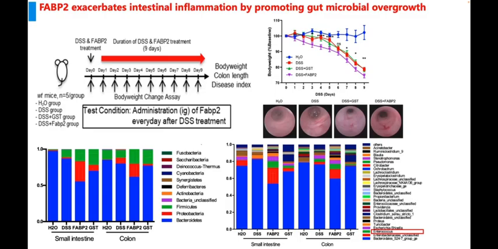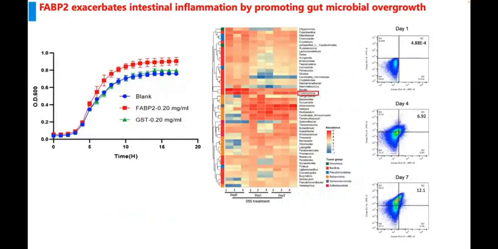Then the 16S rDNA sequencing revealed FABP2-mediated dysbiosis, particularly an increased abundance of Enterococcus species. Our in vitro experiments further confirmed that FABP2 directly stimulates the proliferation of endogenous gut microbes in a dose-dependent manner.